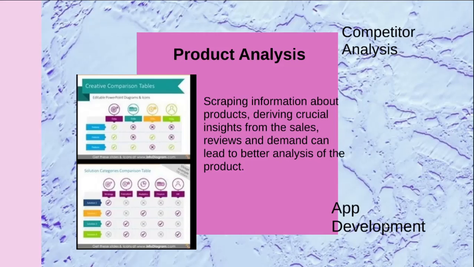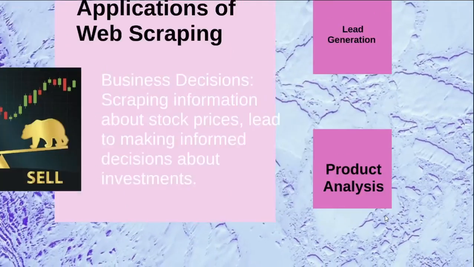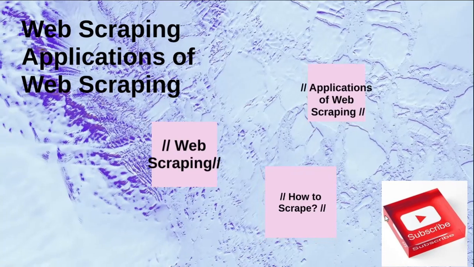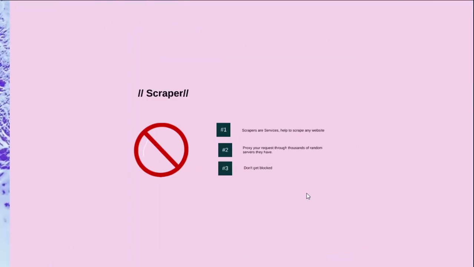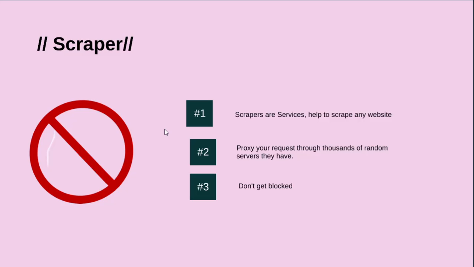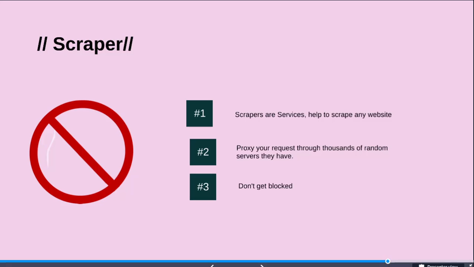Okay. Now I come to the next one, and that is another thing I want to tell you about: how to scrape actually. When you're scraping data, your IP address might get blocked, right? If you're getting blocked, that means you are out of the internet and you're not able to access any of the websites. You have been blacklisted. So this is the biggest fear that we have when we scrape any website. It will block you from further accessing any of the websites.